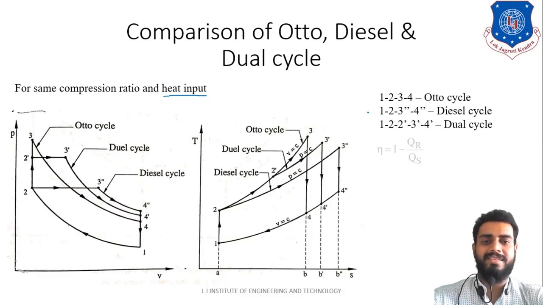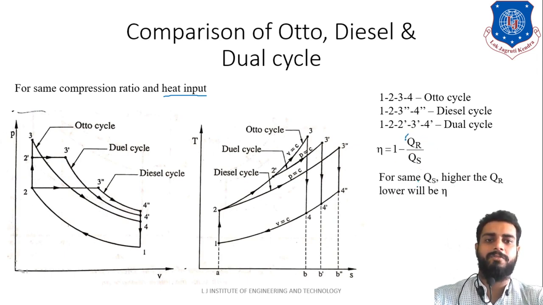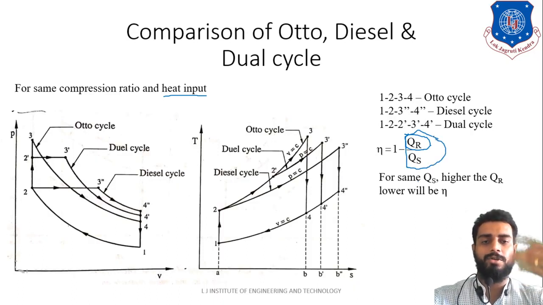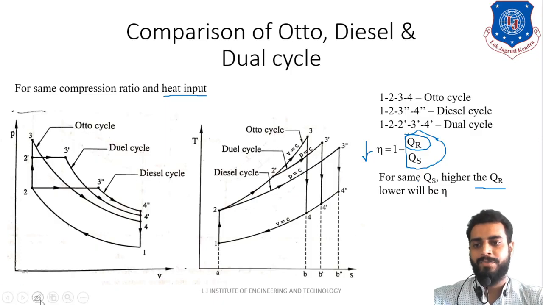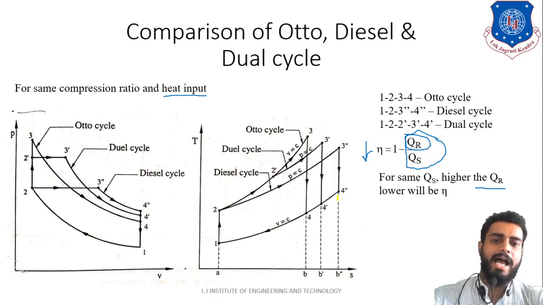Now the heat input is the same, right? So our efficiency equation is what? 1 minus heat rejected divided by heat supplied. In this equation, if the heat supplied is the same and the heat rejection QR is higher, then this whole ratio will get higher. If the whole ratio is higher, then the efficiency will what? Decrease. So the higher the heat rejection, the lower the efficiency. Now let us identify which cycle has the higher heat rejection.